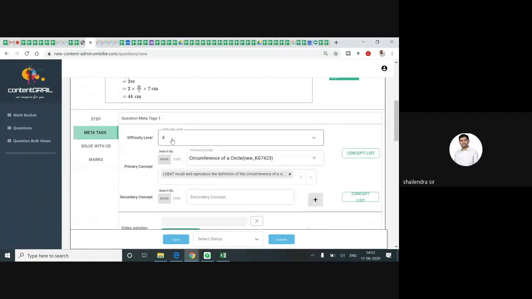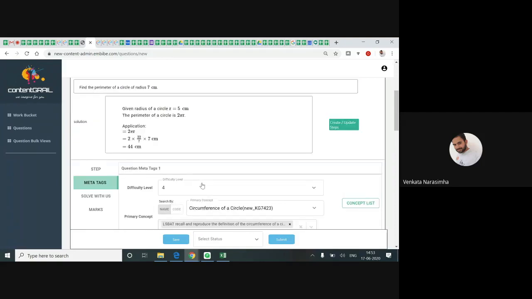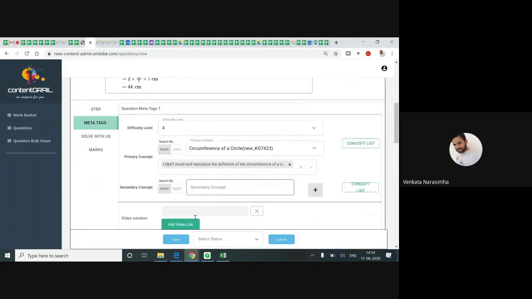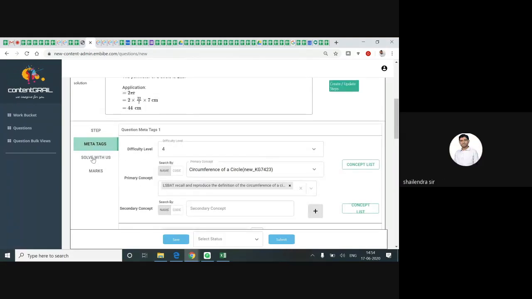Now, for the concept, you need to tag the primary concept and the primary competency also. Soon after tagging this, if there are any other concepts included in one step, you can tag them in secondary concept. Now, solve with us.